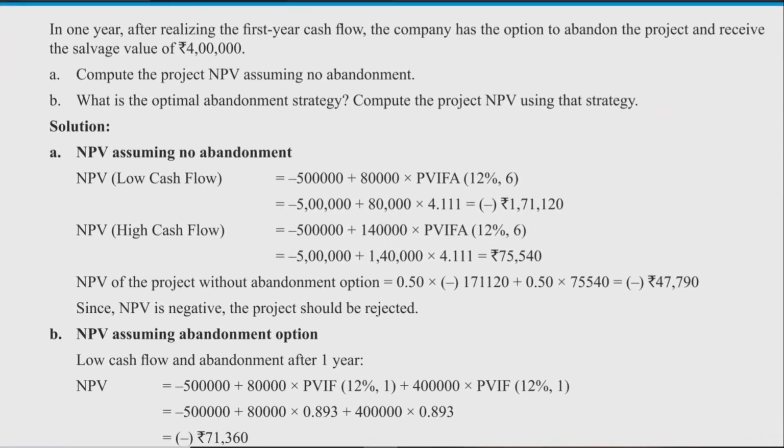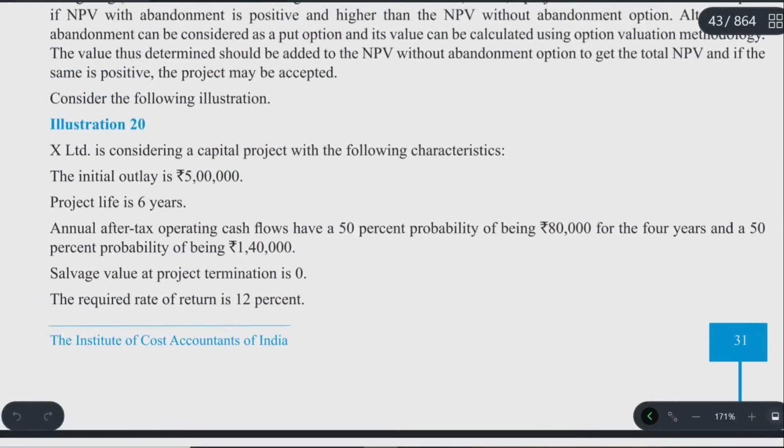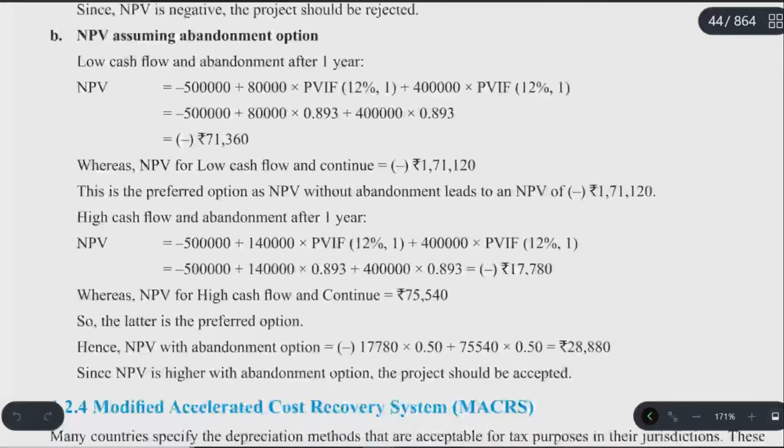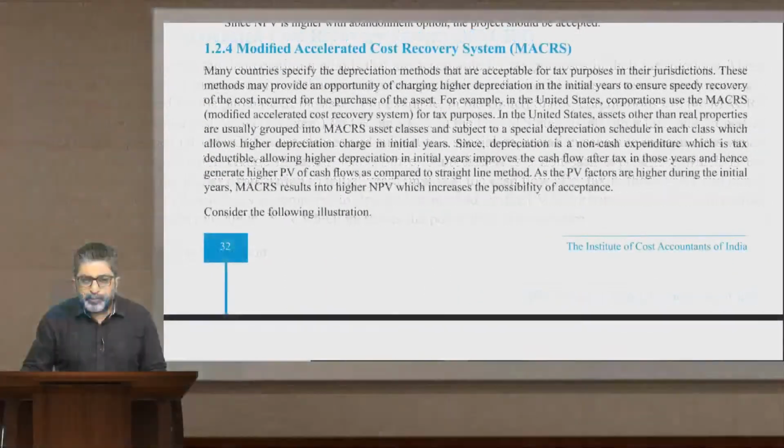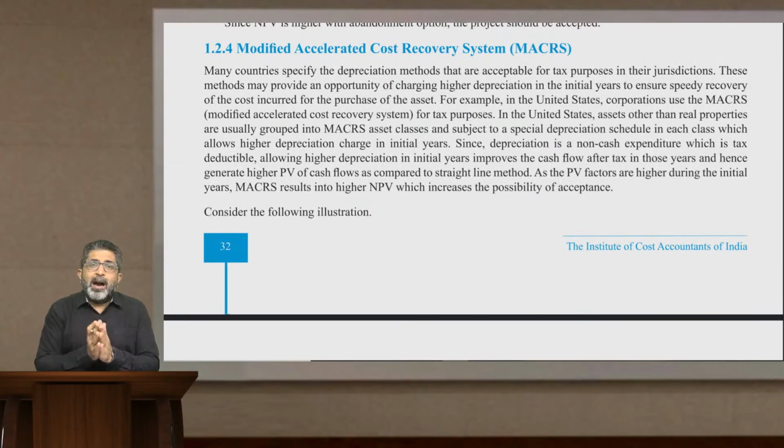Basically, if you have an abandonment option, now what is an abandonment option? Suppose you start a project, the life of the project is 10 years, okay, and when you determine its NPV it is coming negative.